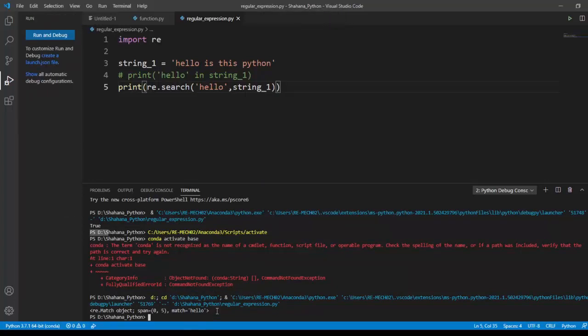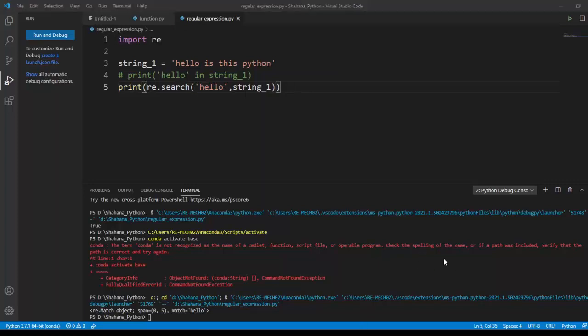Okay, it has written an object for me. Instead of a boolean value, the re returns an object for me. It is a re.Match object, span 0 to 5, and match is equal to hello. It returned me an object as my value. What more can I do than this?